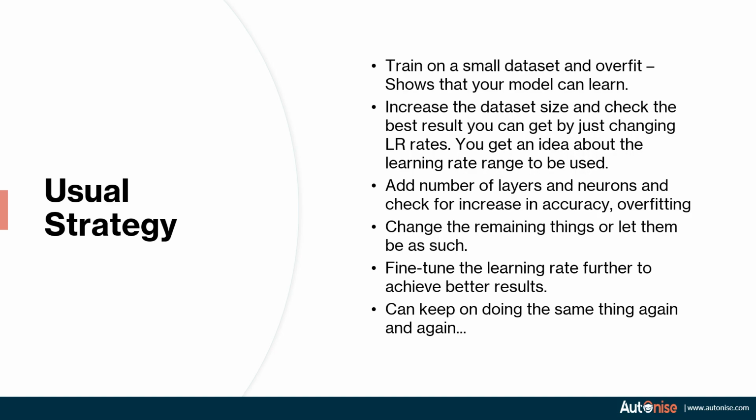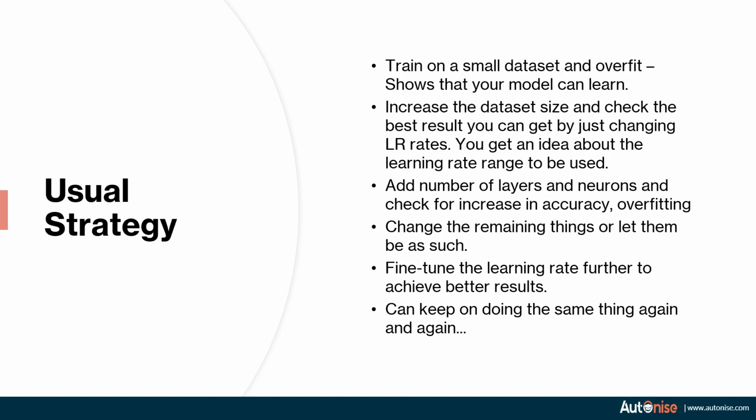Next, you start increasing the data set. When you increase the data set, let's say you go to 1000. At that point, check which learning rate ensures that your model converges to the best value. By this, you will get a fair idea of the learning rate that you need to use for training your model. Then you take the entire data set and start changing the layers and neurons and check which hyperparameter will give you the best accuracy.